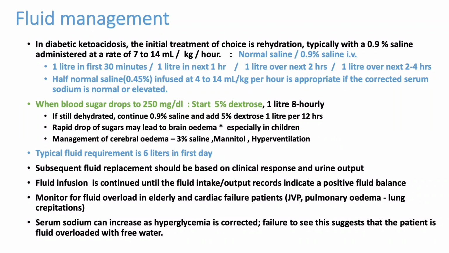The fluid requirement in DKA is 6 liters on the first day, whereas in HHS it is slightly higher. 8 to 9 liters should be given on the first day itself because their fluid deficit is more than DKA. During the correction of fluid itself, the patient can develop some decrease in sugars, and sodium can become normal. The hypernatremia in HHS can become normal because we are giving fluids, so dilution can reduce the sodium levels. Like that, we can see the improvement.